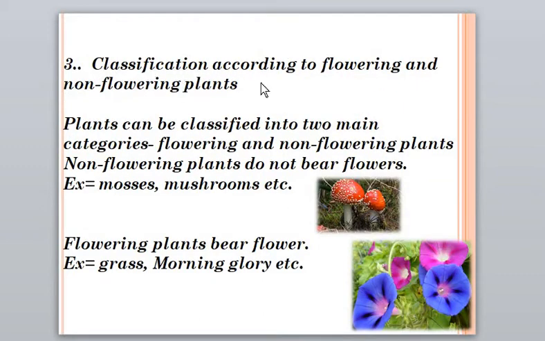Third, we categorize plants on the basis of flowering and non-flowering. Plants can be classified into two main categories, flowering and non-flowering plants. Non-flowering means the plants that do not bear flowers. Examples are mosses, mushroom or algae. Flowering plants bear flowers. Examples are grass, morning glory, etc.